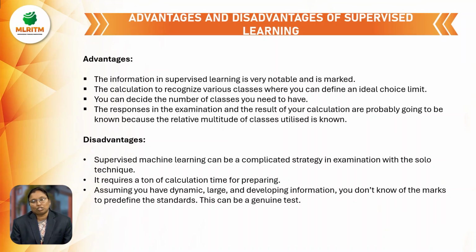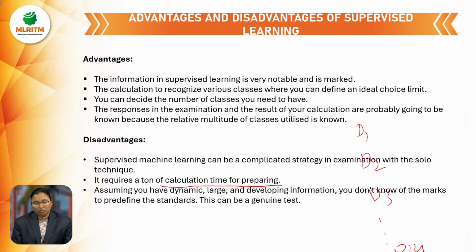So D1 to D14 we are taking, D1, D2, D3, up to D14. Each and every data set we have to analyze and calculate. So how much time will it take? A lot of time it will take. Calculation time for the preparing is one disadvantage. It will take more time to solve one problem.